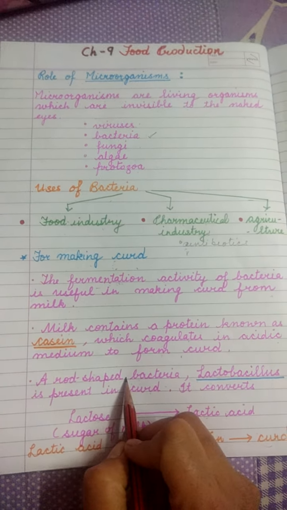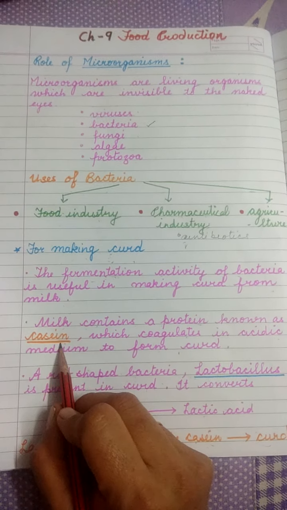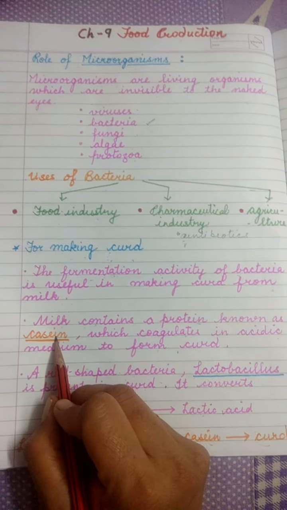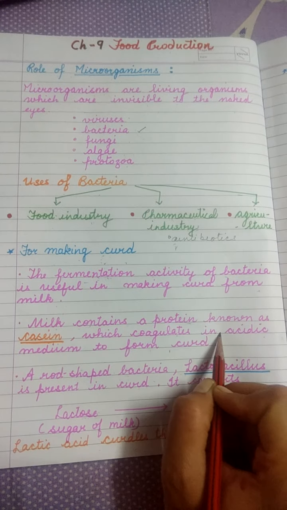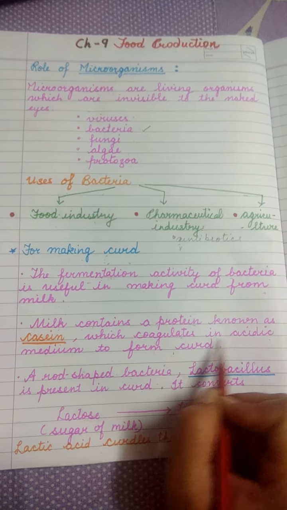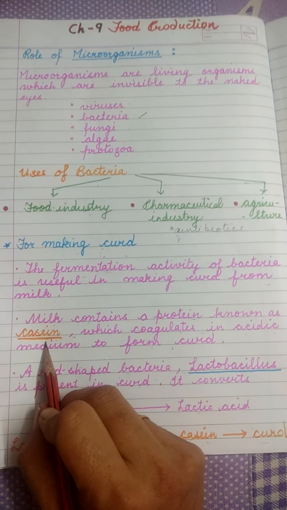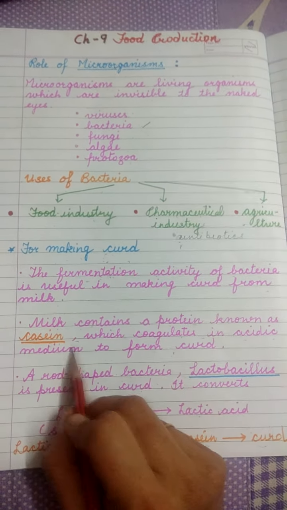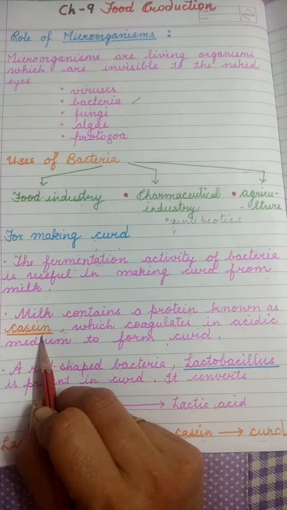So first we will have to understand what milk contains. Milk contains a protein known as casein. That is, the milk protein is called casein. What is the property of casein? It coagulates in acidic medium to form curd. It means if some acid is present in the milk, this casein protein will coagulate. This process of coagulation of casein in the acidic medium is also called curdling of milk.